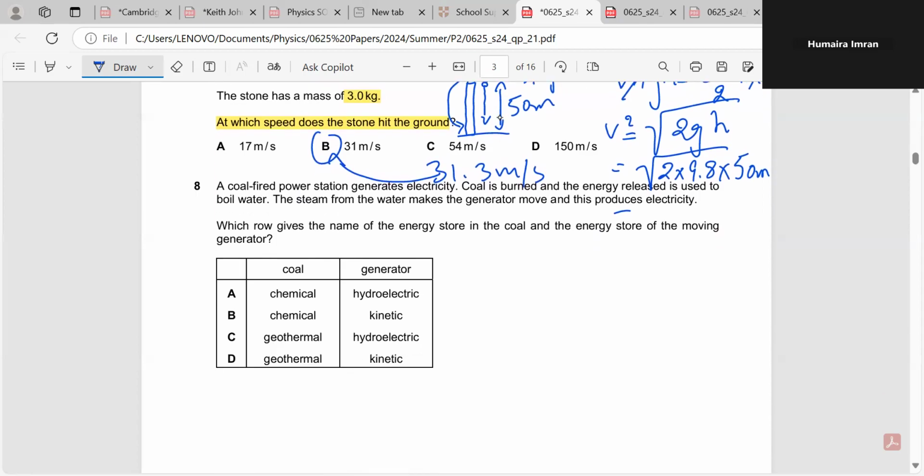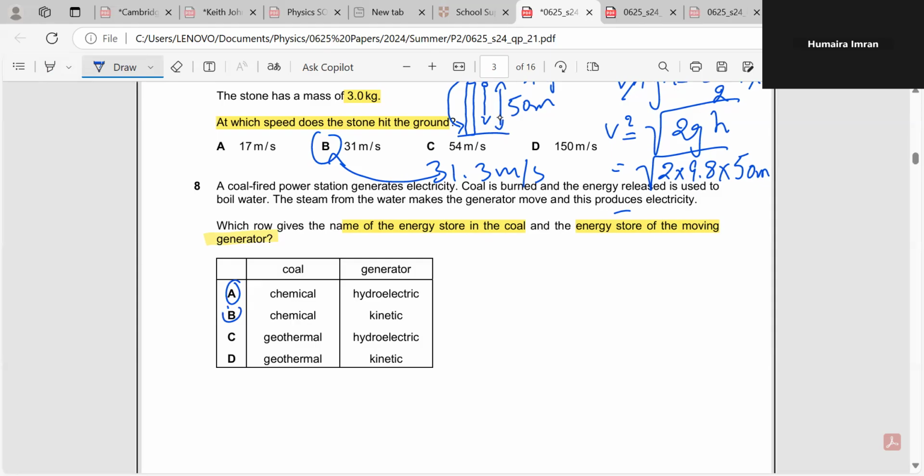Moving toward the next, eighth question. They are saying that a coal fire power station generates electricity. Coal is burnt and the energy released is used to boil water. The steam from the water makes the generator move and this produces electricity. Which row gives the name of the energy stored in the coal and the energy stored in the moving generator? So you know that energy stored in the coal is actually chemical. So we have two options with us, A and B. But what about the energy stored in the generator, whether it's kinetic or hydroelectric?